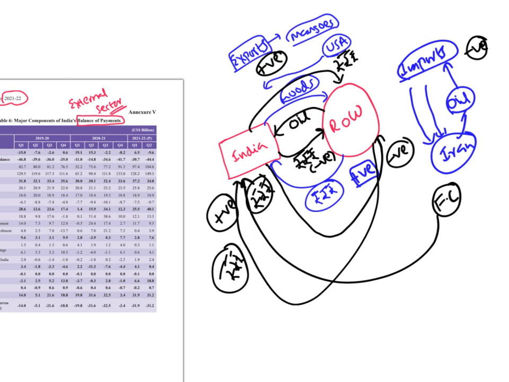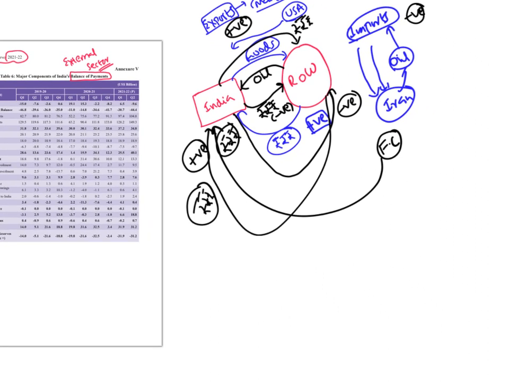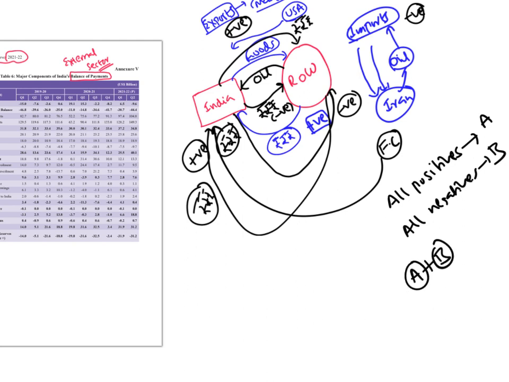The only thing that you need to remember is there are many transactions that happen between our country and the rest of the world. If in a transaction the money moves into the country, it is a positive transaction. If the money moves out of the country, it's a negative transaction, right? So we have to add up all positives, let's call it A, and we have to add up all negatives, wherein the money is going out, let's call it B. When you add A and B, B is negative, A is positive.